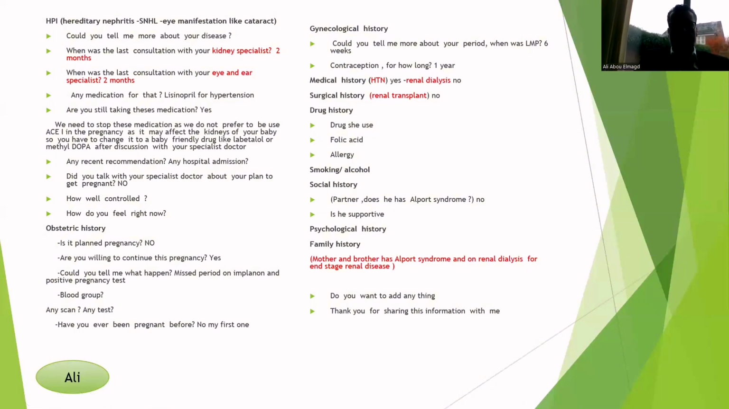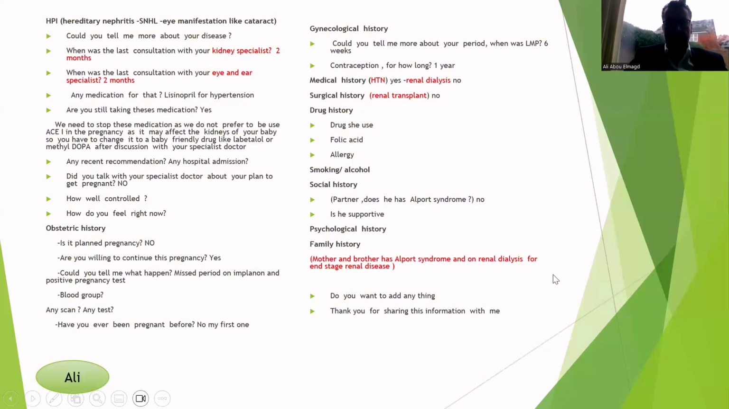Then check the social habits like smoking, alcohol, and support at home. Whether she lives with anyone right now, and whether this partner is supportive, and does this partner have Alport syndrome? Because it will affect the inheritance of Alport syndrome to her baby, right? Then mental health: any pregnant woman has to have her mental health assessed by the two-question screen. During the last 4 weeks, have you been bothered by feeling low? During the last 4 weeks, have you been bothered by loss of interest in doing things?